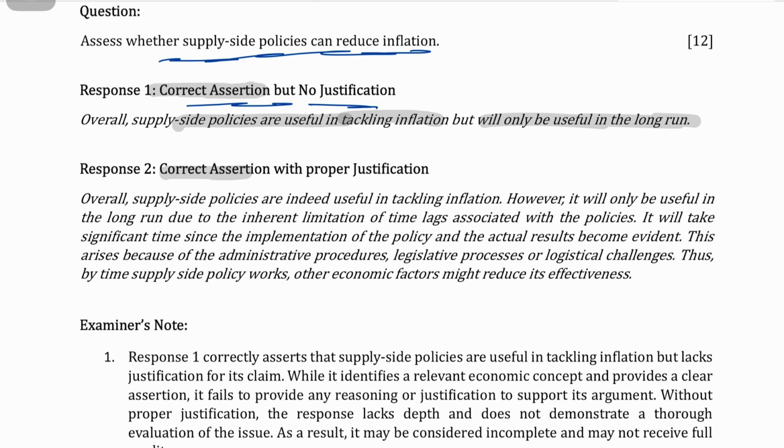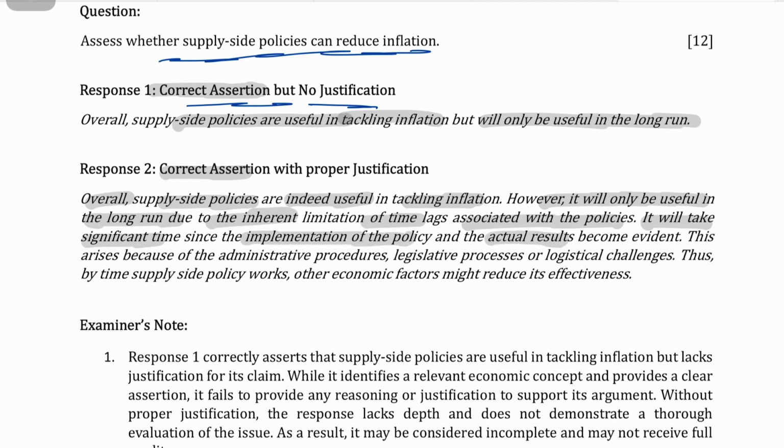But give the justification. Now you say, overall supply side policies are indeed useful in tackling inflation. However, it will only be useful in the long run due to the inherent limitation of time lags associated with the policies. It will take significant time between the implementation of the policy and the actual result.